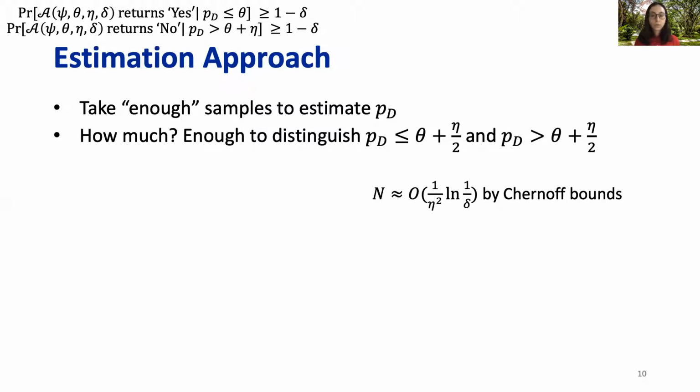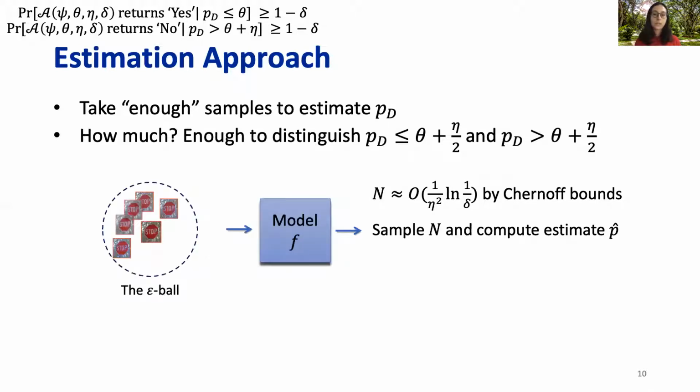So we can use large deviation bounds to calculate the number of samples required to estimate this probability with eta error. Then we can compute the estimated probability from those samples and check whether it is less than the threshold, and if it is, return yes. Now, this estimation approach is generally applicable to all DNNs, but might require a lot of samples if the error is small.